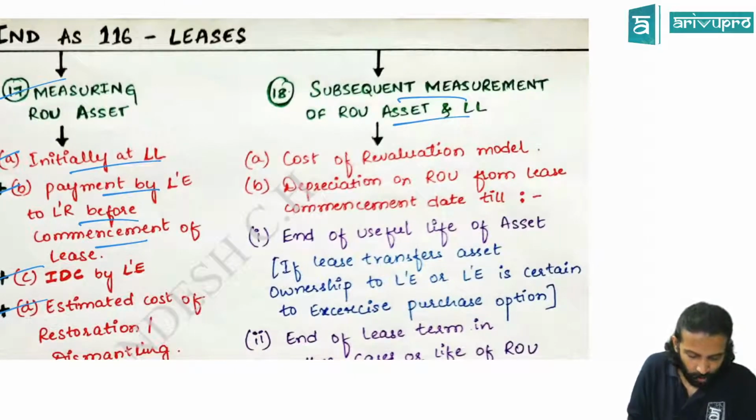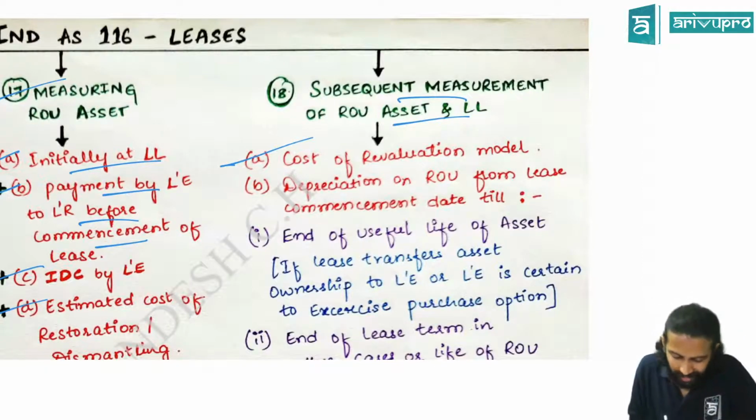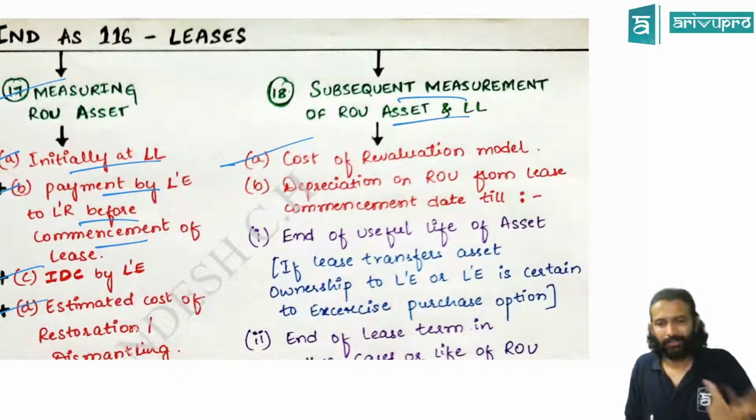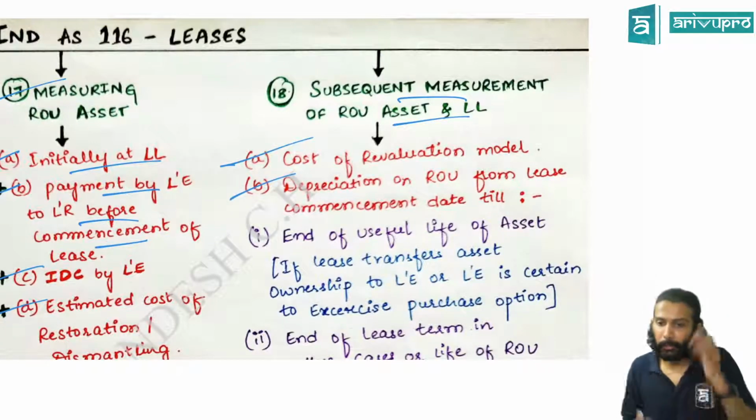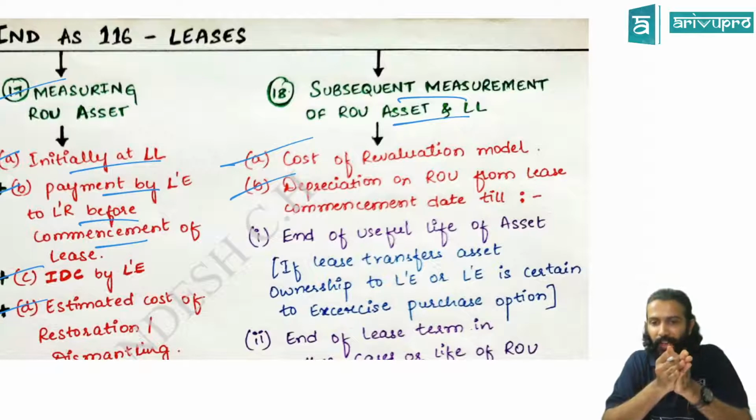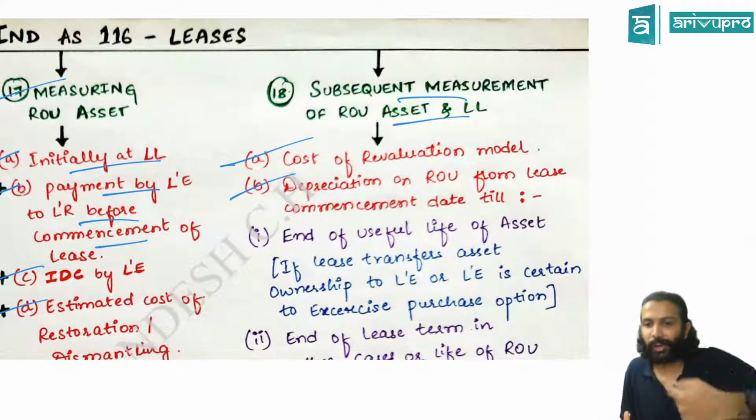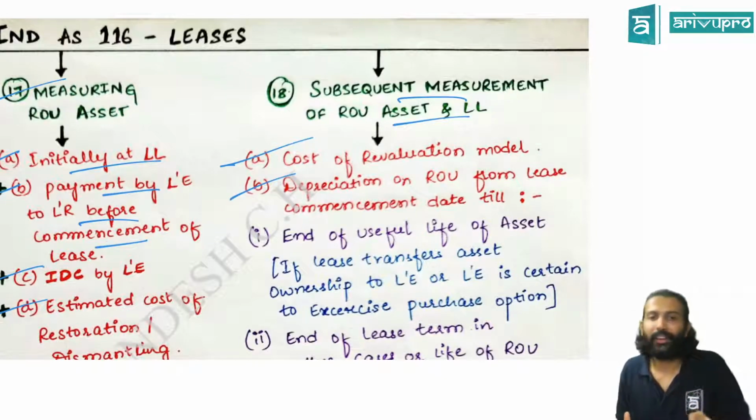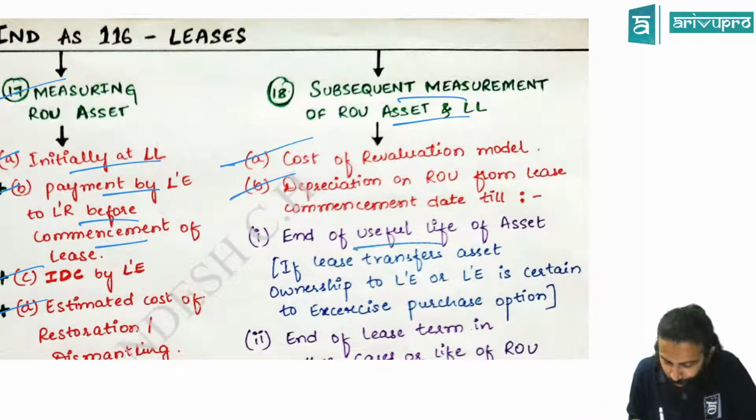Then subsequent measurement. How do you measure ROU subsequently? First, ROU can be measured either with the cost model or the revaluation model, but generally we will go for the cost model only. Depreciation of ROU will start from the commencement date. If the lessee has an option to purchase the asset, or the lease arrangement automatically transfers the asset to him, then it will start from the commencement date and go till the end of the useful life of the asset.